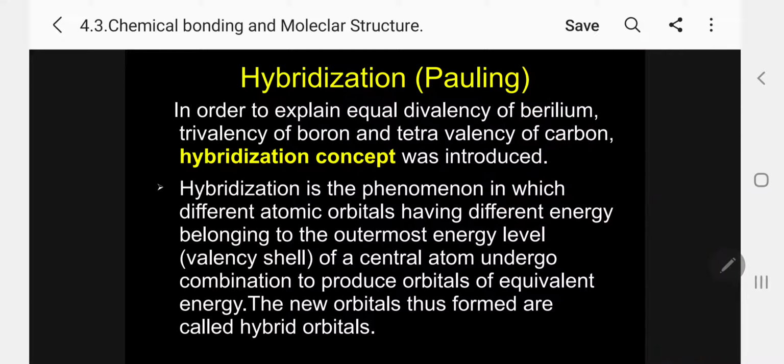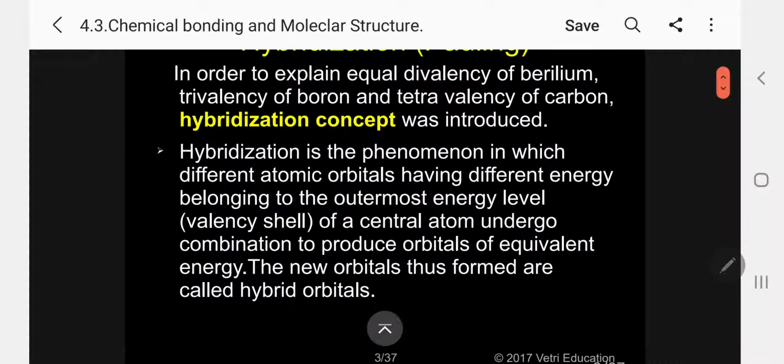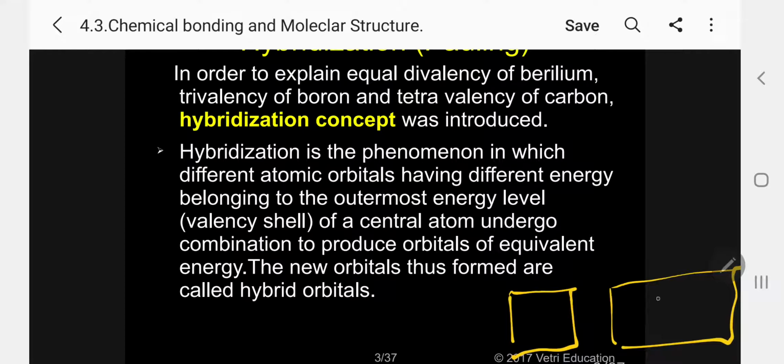Kindly follow. In beryllium, I can write the electronic configuration as 2s2, 2p3. This is the ground state. Kindly follow, beryllium, as such, this is the ground state. In the excited state, what will happen?